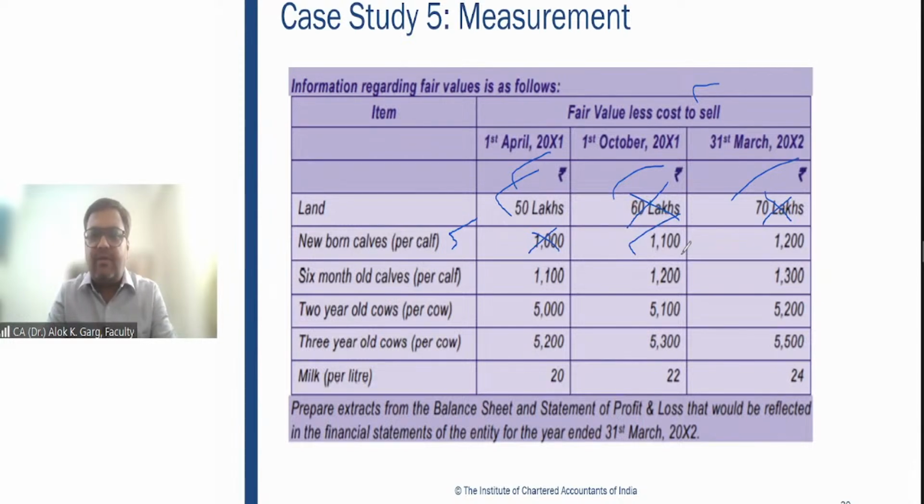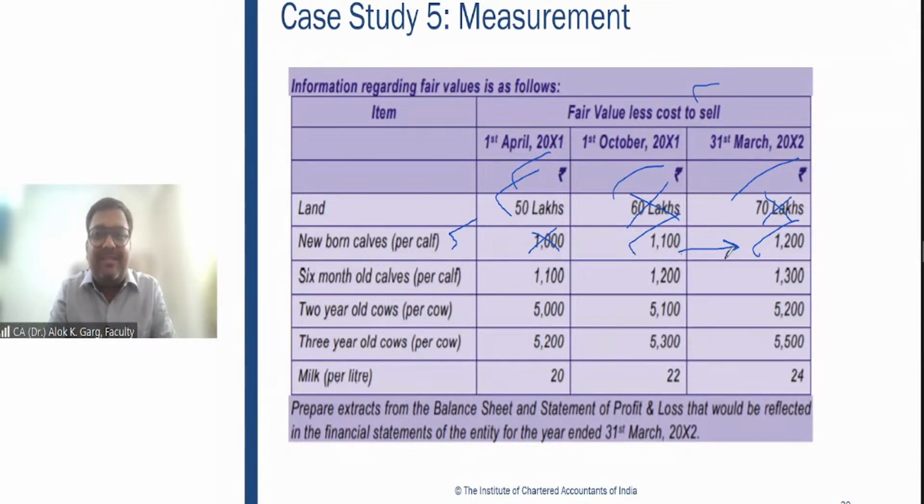Is it clear, friends, or not clear? I hope this thing is clear. Biological asset calf account debit 1100 multiplied by 100, 1,10,000 to other income at the time of birth. The closing value of the newborn calves becomes 1200. Means the price of newborn has increased.